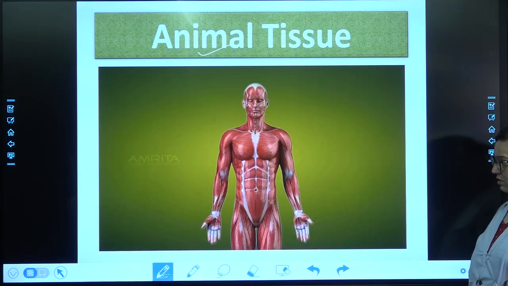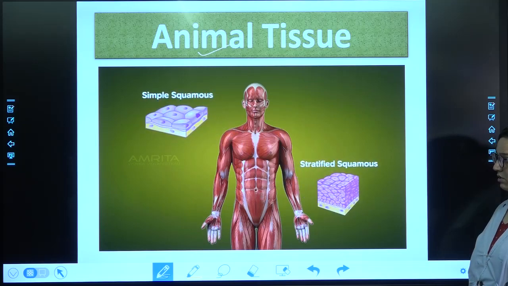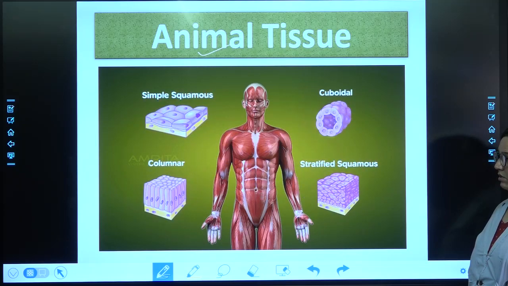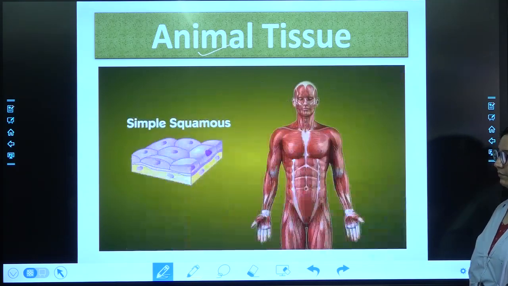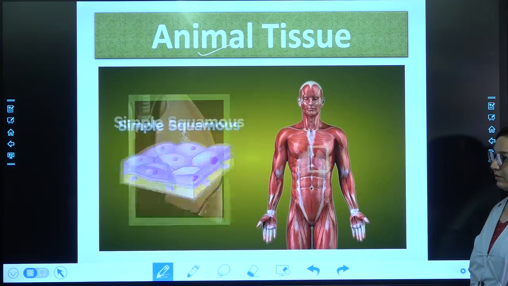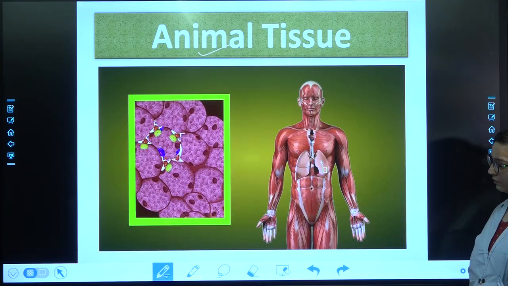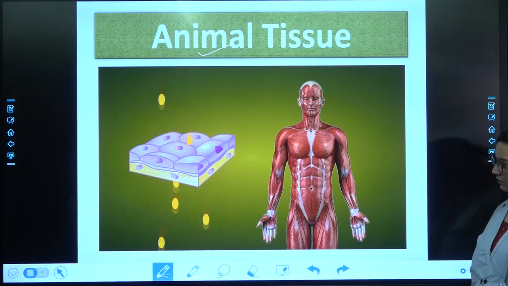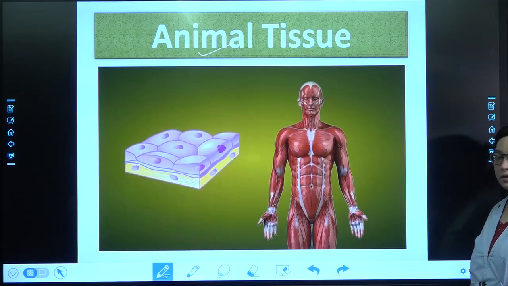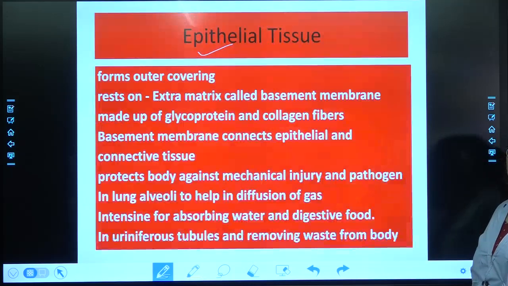Epithelial tissue is subdivided into simple squamous, stratified squamous, columnar and cuboidal epithelium based on the shape and function of their cells. The simple squamous epithelium is found in the lining of the alveoli and allows transport of small molecules across the membrane. It is extremely thin, flat.